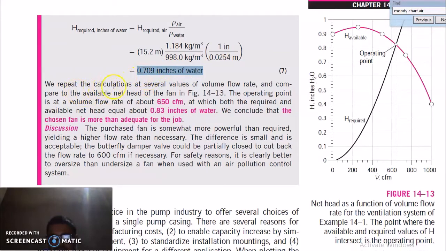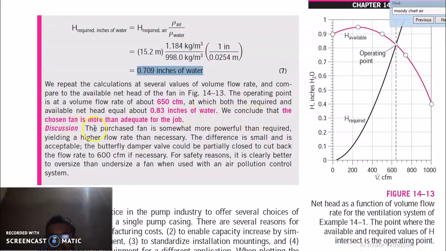Now we repeat the calculation at several values of volume flow rate and compare to the available net head of the fan. This red line shows the values available from the manufacturer for the particular fan blower. The operating point is at a volume flow rate of about 6050 cubic meter, at which both the required and available net head equal about 0.83 inches of water.